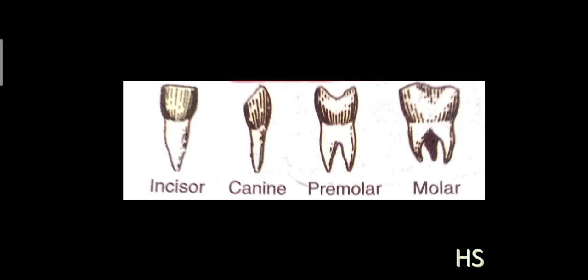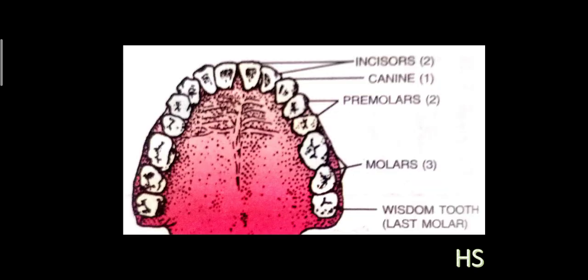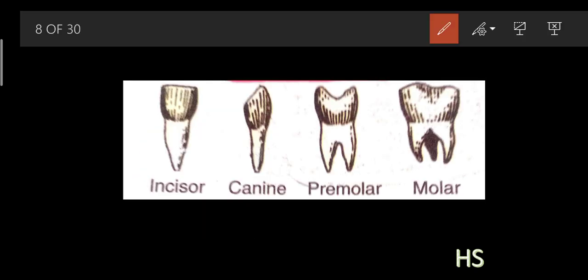See, these are the different types of teeth, and these are the different types of their structures. First is the incisor, second is canine, premolar and molar. What is the function of the incisor? The function of the incisor is nothing but it helps in biting and cutting. Okay, it helps in the biting part, and cutting.